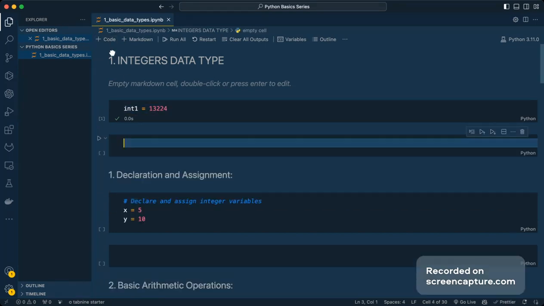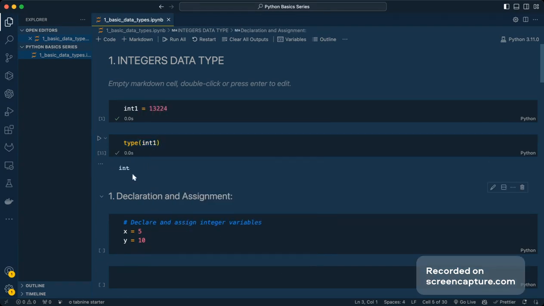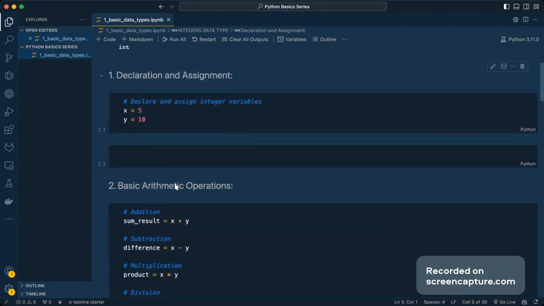So if I try to check whether it's an integer or not, I can simply use a keyword in Python called type. It's basically a function where we can check which type our variable is, and we can see it simply saying yes. So in this particular lecture, we're going to extensively discuss what exactly integers are, a few of the methods, how we're going to initialize them, and how we're going to use them for practical purposes.